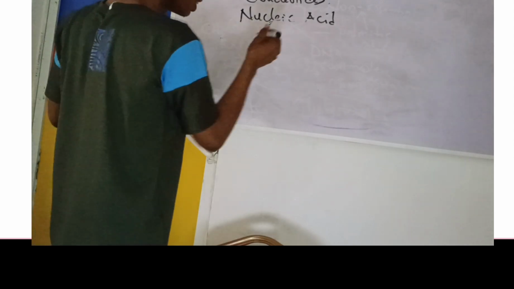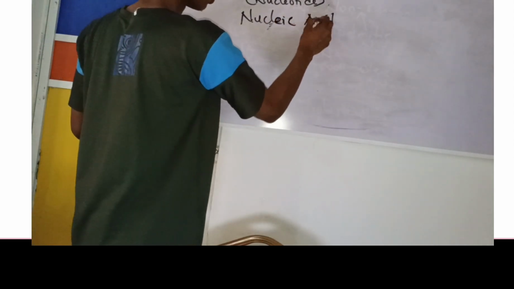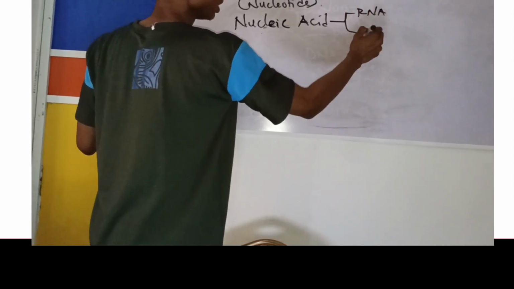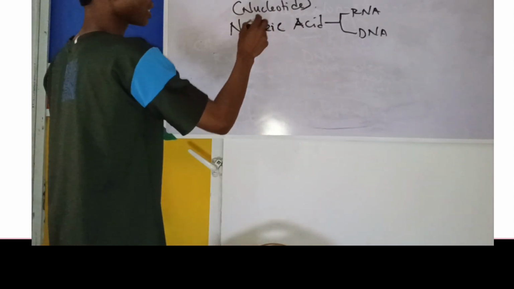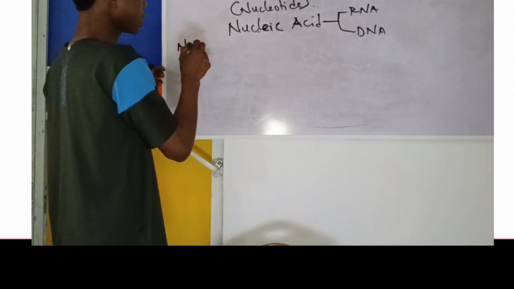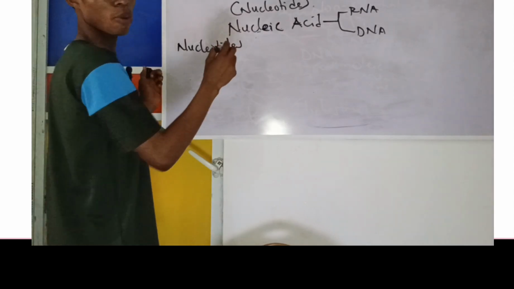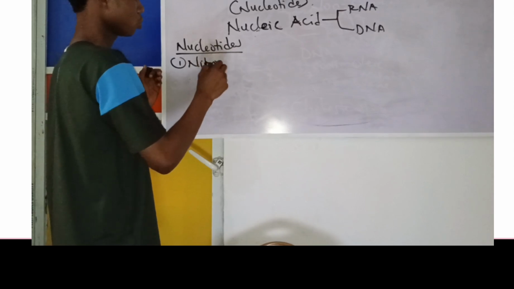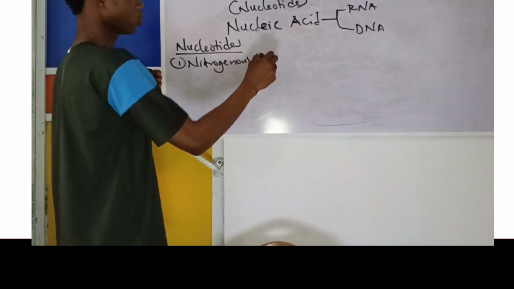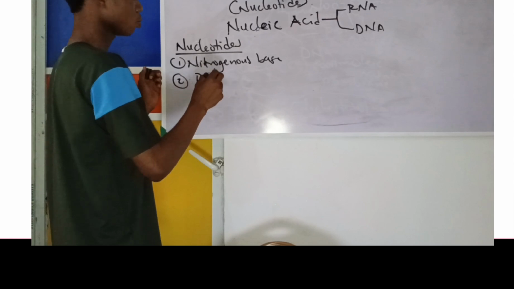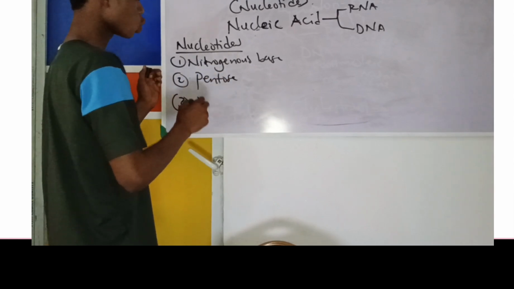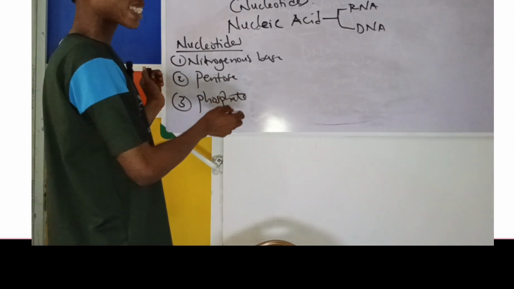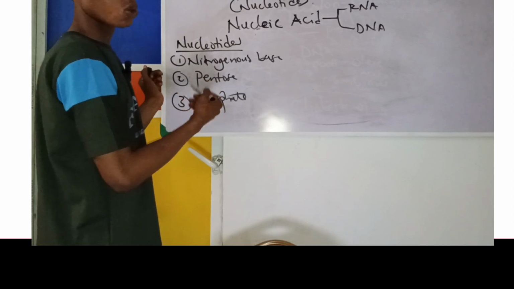But let's look at this nucleotide again. There's something I need to tell you. Now, nucleic acid, we said the two types are RNA and DNA, and the building block of nucleic acid is nucleotides. And we said nucleotides are made up of three things. One is nitrogenous base. Two is pentose. And three is what? Phosphate group, right? Hope you still remember that if you keep the phosphate group aside, it is no longer a nucleotide but a what? Nucleoside.